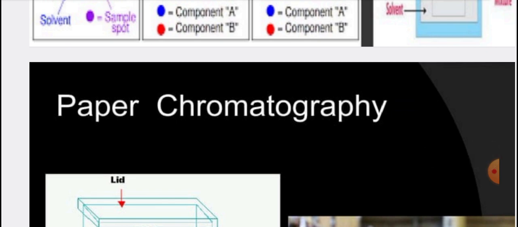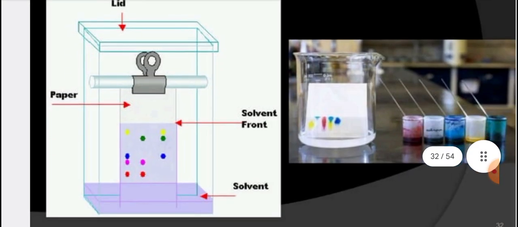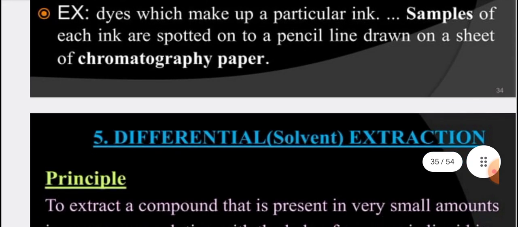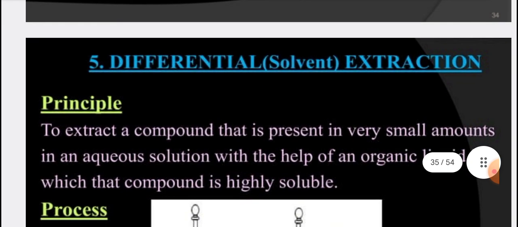Then there is paper chromatography. This is also known as partition chromatography, because here we make use of the principle of partition. Then there is differential extraction. Here the solubility of a particular solute in a particular solvent is observed, because this method depends upon the solubility of a given solute in a particular solvent.